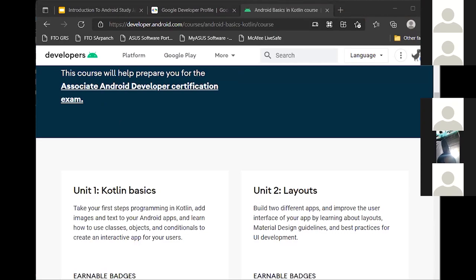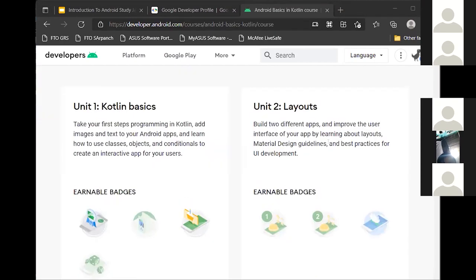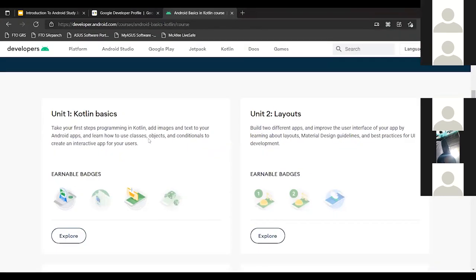Sir, there are some lectures like Introduction to Kotlin. Yeah, so we'll begin with that. As you can see on my screen, the unit is Kotlin basics. After this session, we'll start with Kotlin, and then we'll also look into layouts.